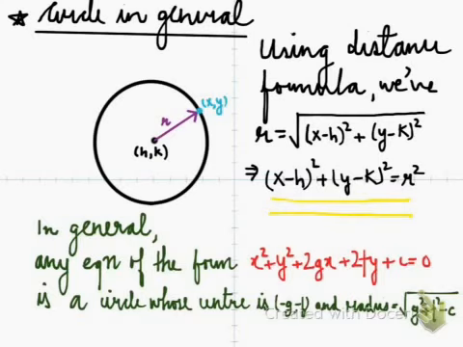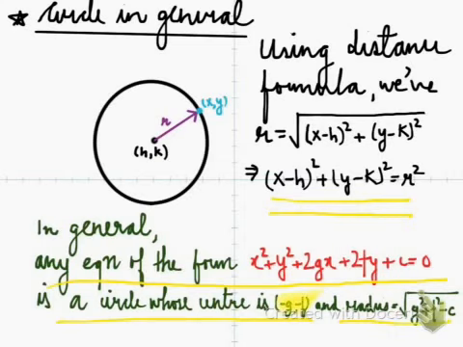Now in general, any equation of this form is a circle whose center is minus g comma f and radius equal to under the root g square plus f square minus c.